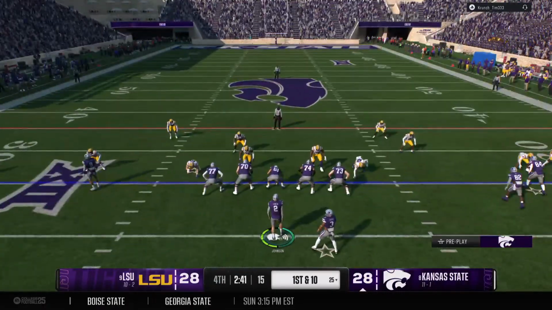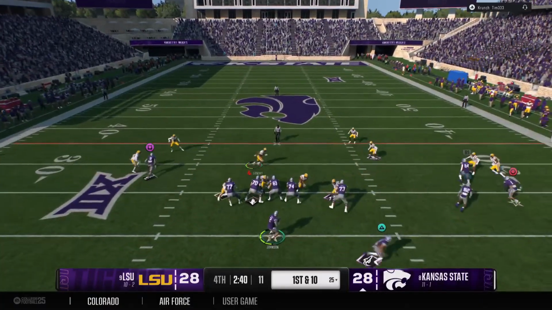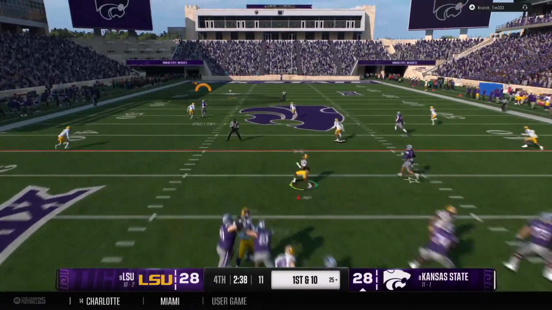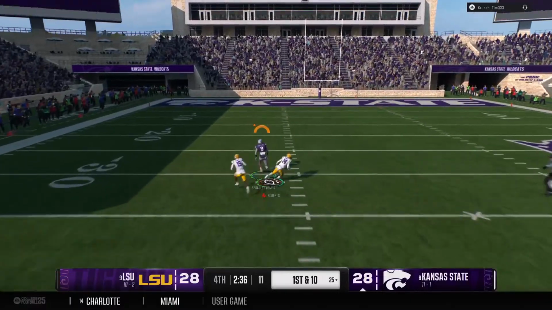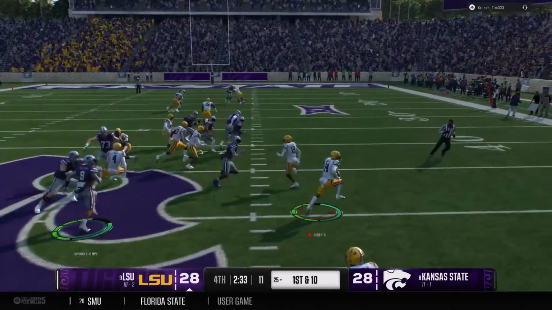And the Kansas State offense is back out on the field. It'll be interesting to see if this quarterback can bounce back. He threw a pick 6 in the last possession. First down, looking to throw the ball, and looking for a big play here. Oh, and it's intercepted. Terrible mistake late in the game.